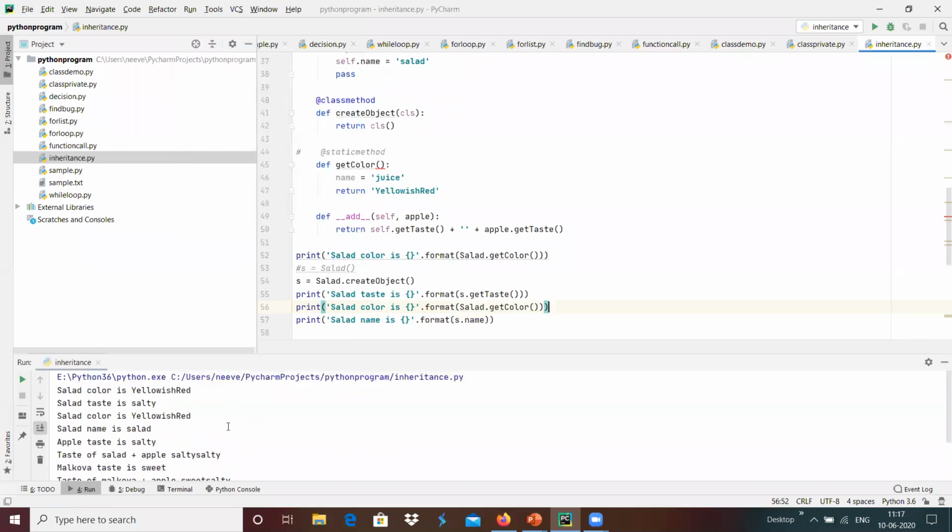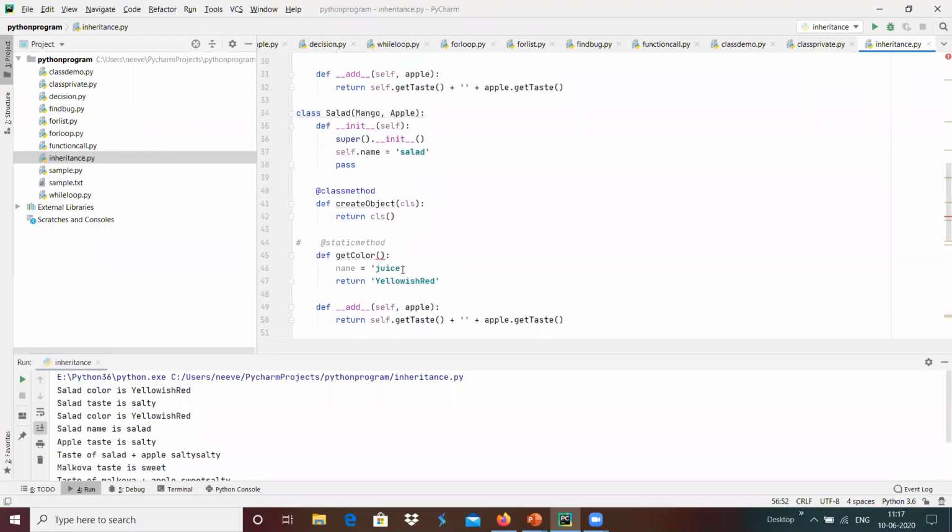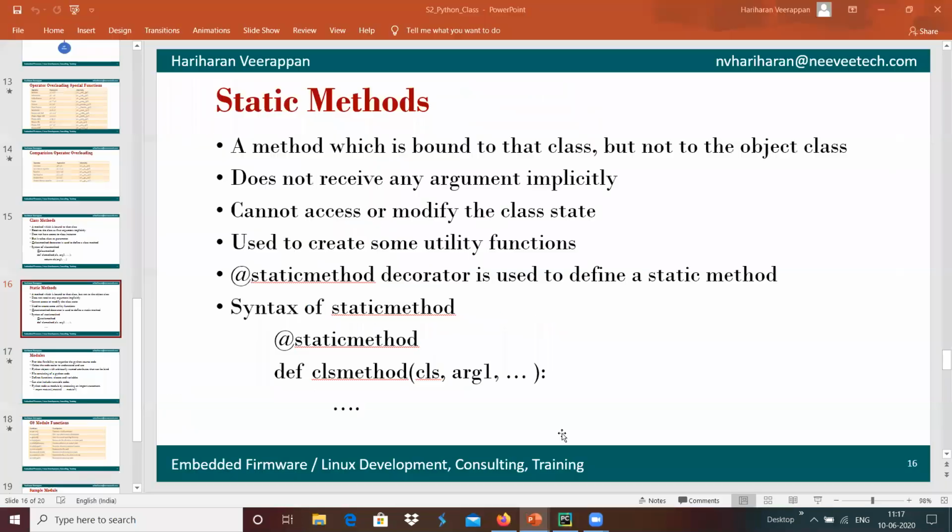And we will see that the name is salad, even though we have tried to change this object's member value to juice. It does not get changed because a static member function cannot access or modify the class state. It can be used to create some utility functions basically over here.